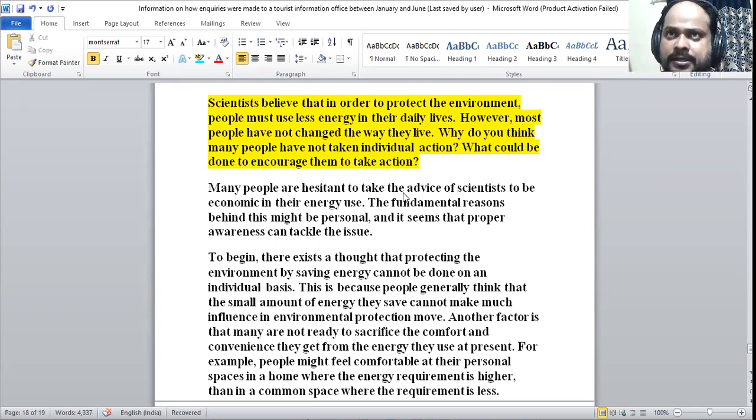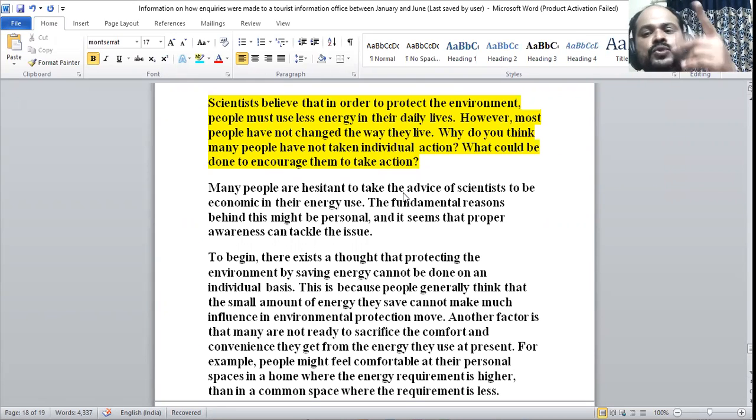This is not a personal opinion question, this is actually a general question. In general, why this happens, and if you say the answer, it should not be denied by the other person. So you are not supposed to give any personal opinion here anywhere. Number two, we have two particular questions here. You need to give utmost importance to both the questions because both the questions are relevant to the situation.